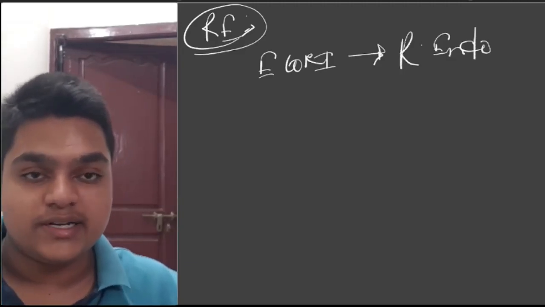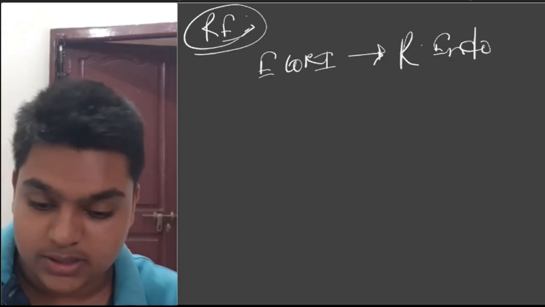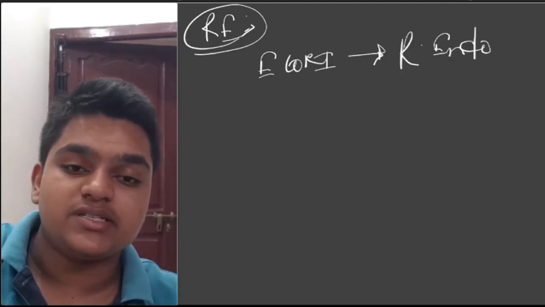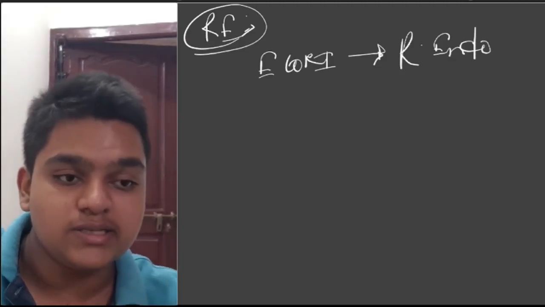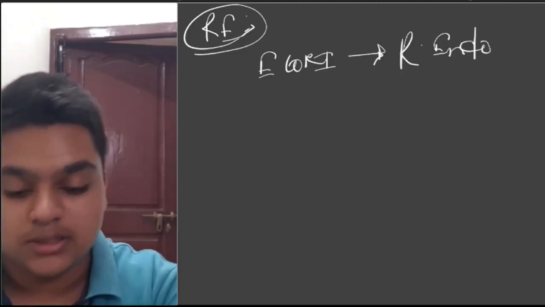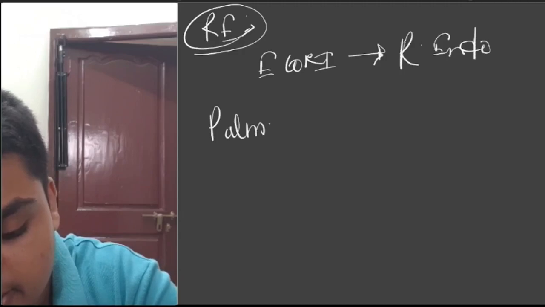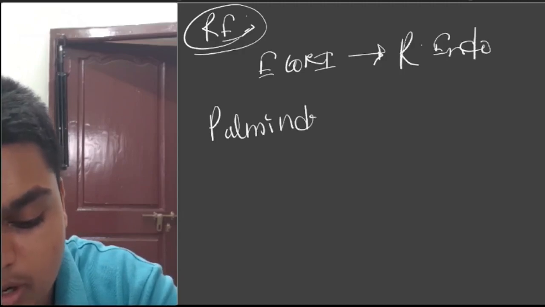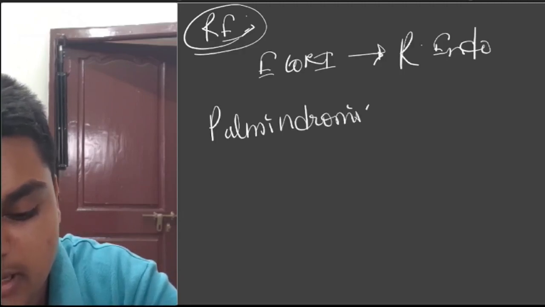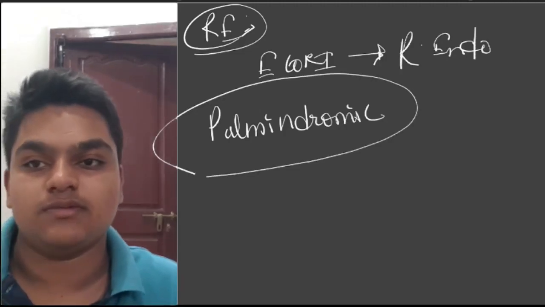Here EcoRI is a restriction endonuclease. There are some sequences where these restriction endonucleases cut, and those sequences are called palindromic sequences. What are these palindromic sequences?